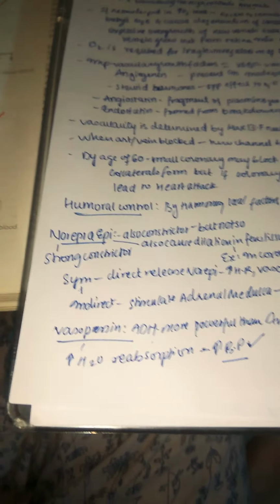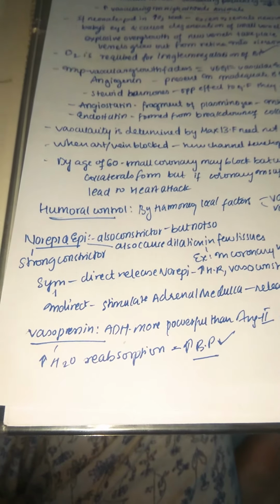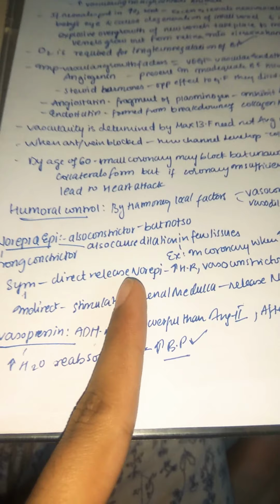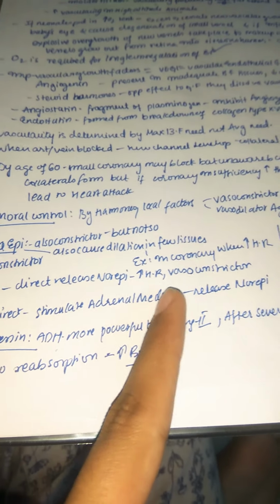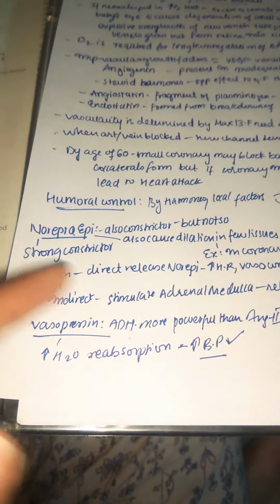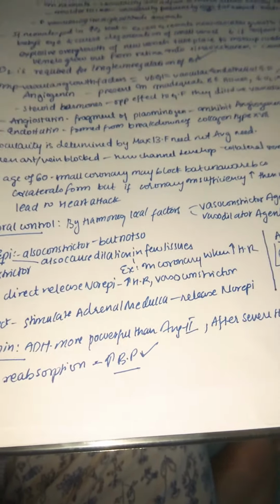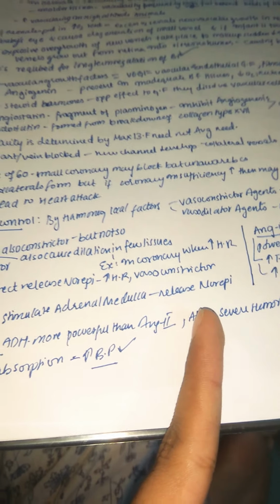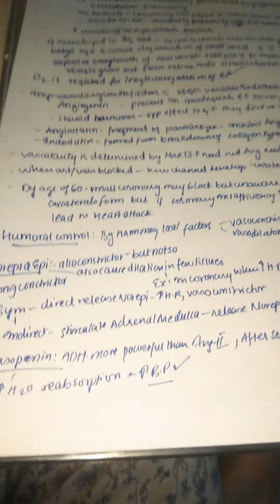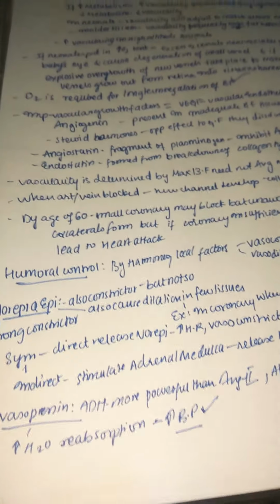Sympathetic stimulation may lead to direct or indirect release of norepinephrine. When it is directly released, it leads to an increase in heart rate and vasoconstriction. Indirectly, how is it released? The sympathetic nervous system stimulates the adrenal medulla, and from the adrenal medulla, norepinephrine is released. So like this, the sympathetic nervous system may directly or indirectly increase norepinephrine.